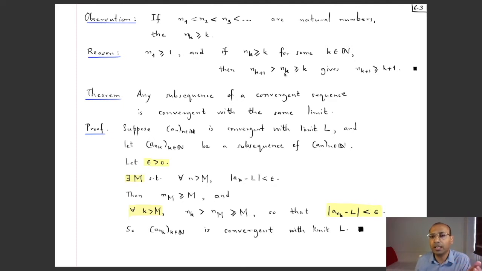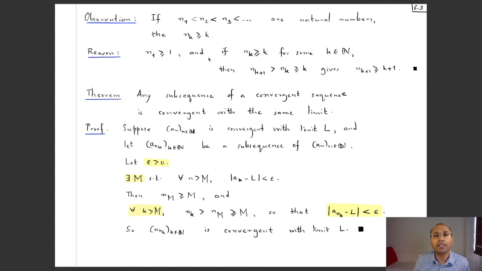But by the induction hypothesis, nk is bigger than or equal to k. So what I've got is that this natural number is strictly bigger than k. But if it is strictly bigger than k, it is at least as big as the successor of k, right? So nk plus 1 is bigger than or equal to k plus 1. Okay.